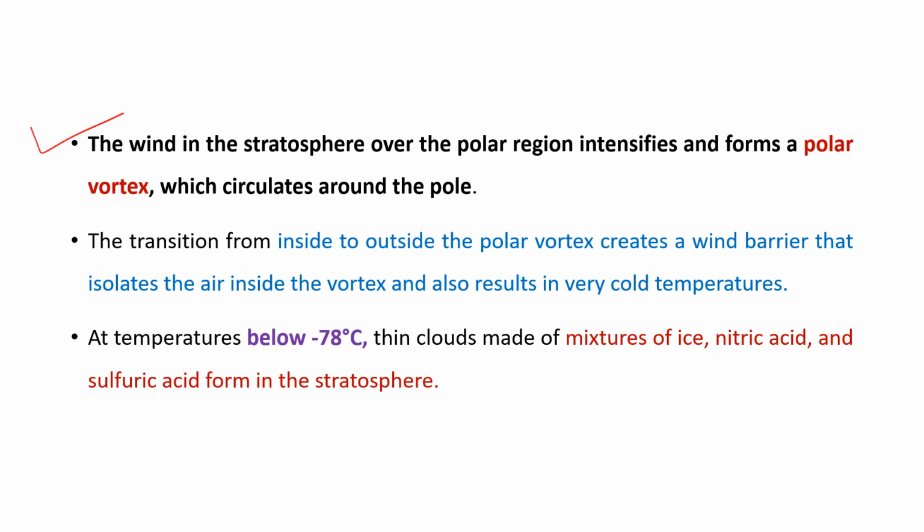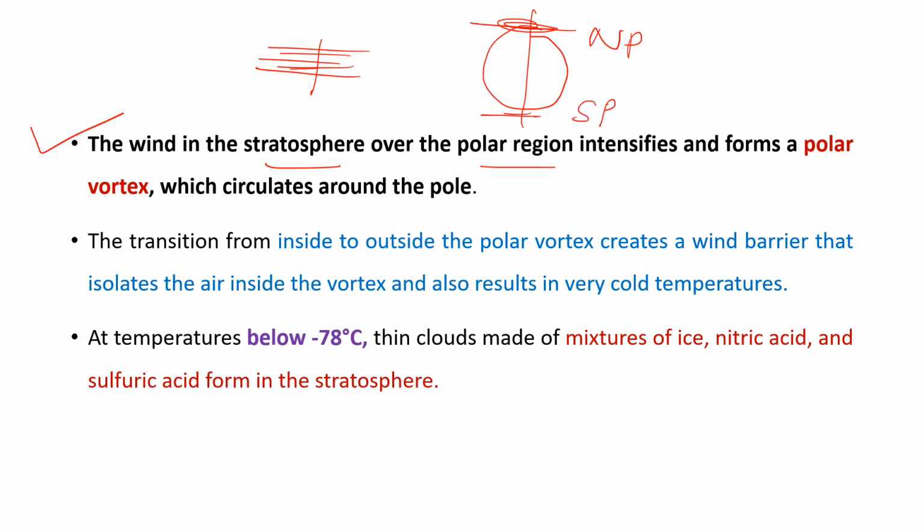So the wind in the stratosphere, okay, because the ozone layer is situated in the stratospheric layer. So the wind in the stratosphere over the polar region. So this is the Earth. So these are the two poles. The upper one is the North Pole and the lower one is the South Pole. So the wind in the stratosphere of the polar regions intensify. So here there are strong prevalent winds, and these winds intensify and they form a polar vortex. Polar vortex means there is a circular ring of strong winds around the polar regions.